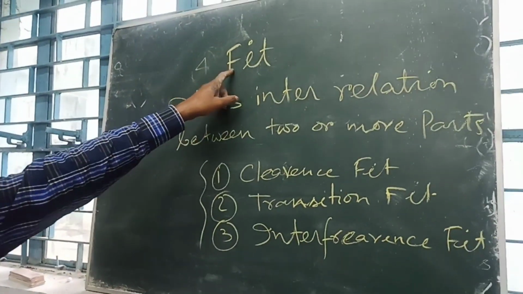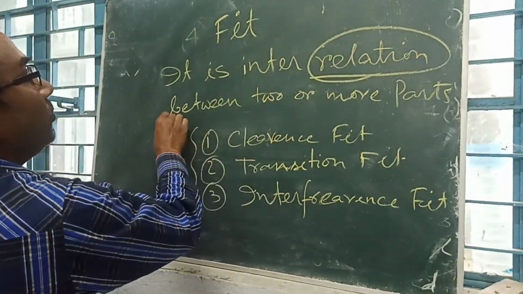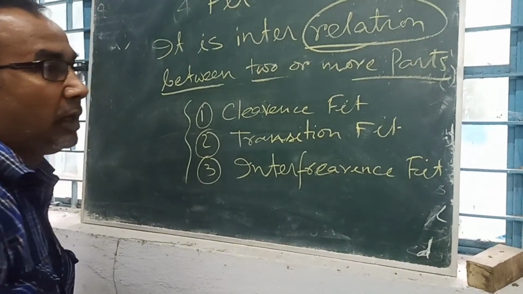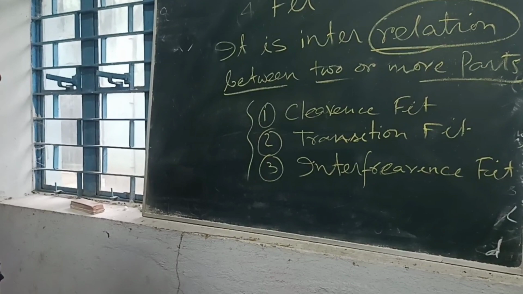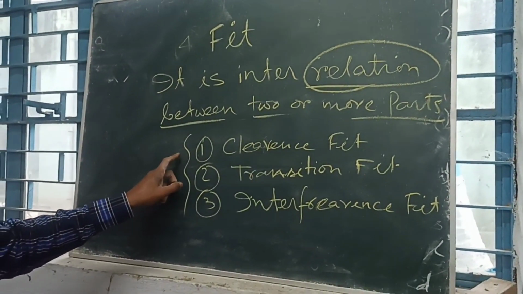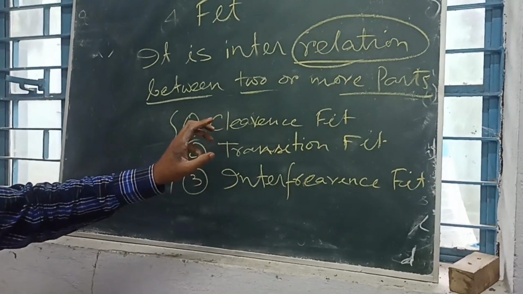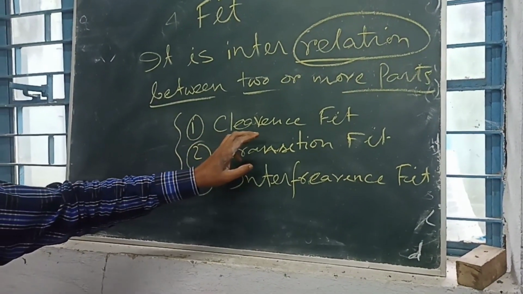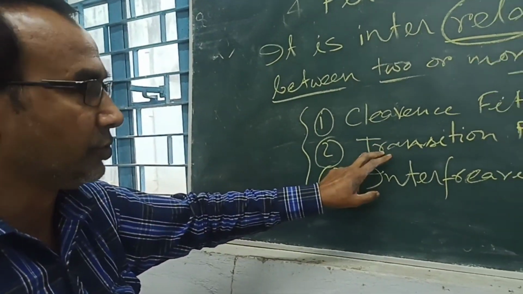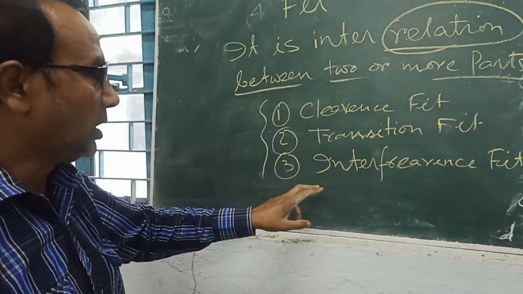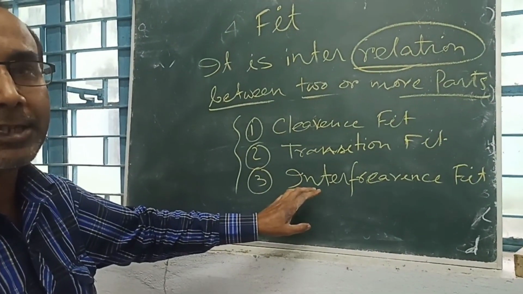Well, a fit is defined as the interrelation between two or more parts. If there are defined parts when you are going to assemble, the relation between the defined parts is called the fit. There are three types of fit: clearance fit, transition fit, and interference fit. Clearance fit means that with very low pressure it can open. Transition fit is an intermediate fit, and it requires some force to open the assembly. And third is the interference fit. It requires more force to open the assembly of different parts.